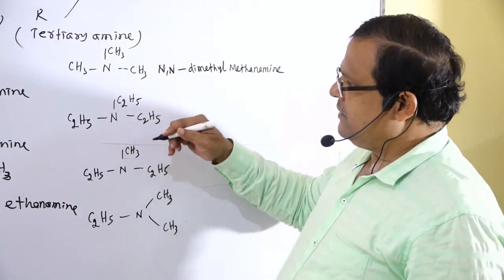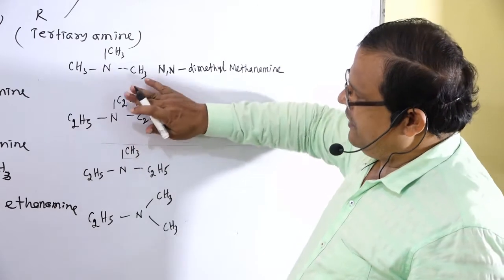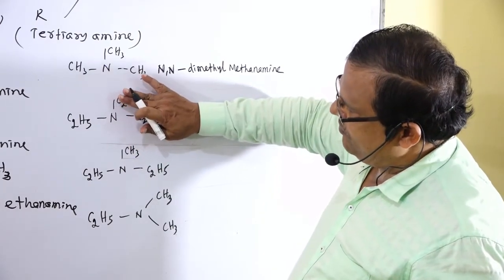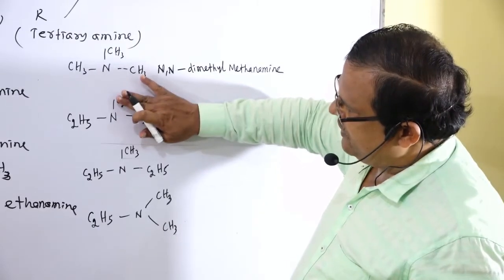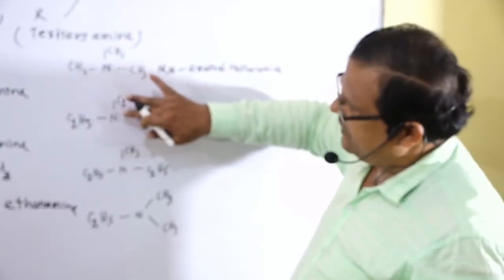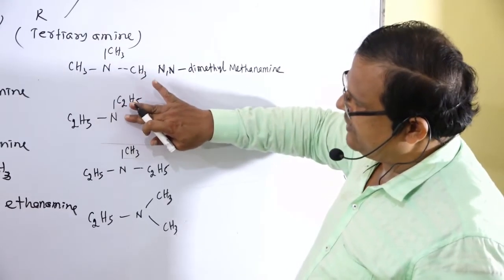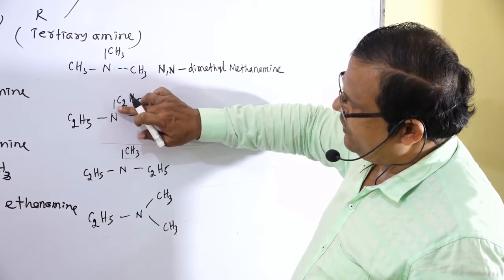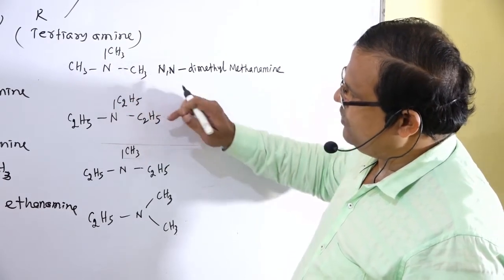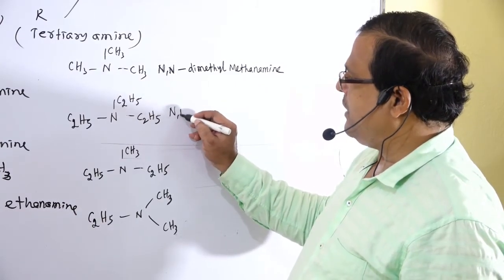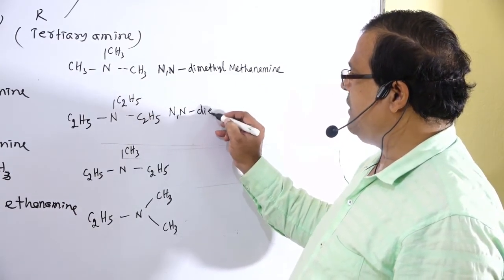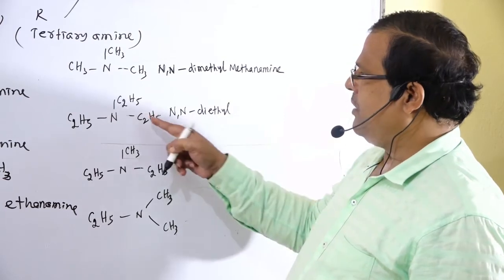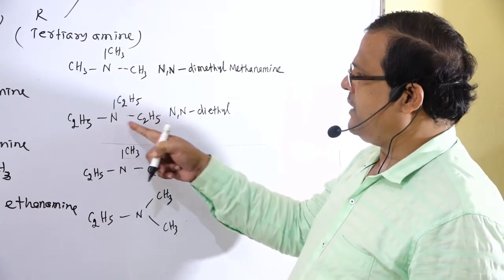So next one, if these two groups are not there, then that is treated as ethanamine, C2H5NH2. So these two hydrogen atoms are replaced by two alkyl groups. Then N,N-diethyl ethanamine.